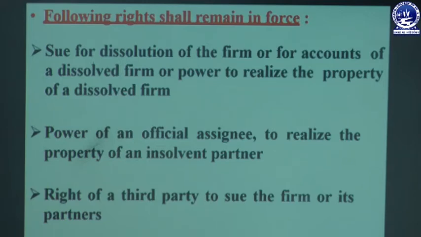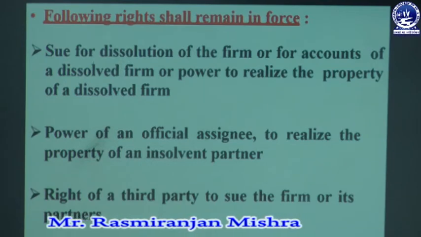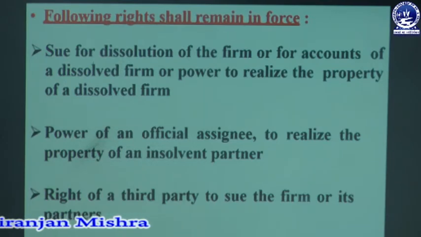So if any of the partners is declared insolvent, in that case the power must be assigned to the official assignee, and they have the power to realize whatever property of an insolvent partner, and that property is realized or recovered from the insolvent partner. Then the right of a third party to sue the firm or its partners.